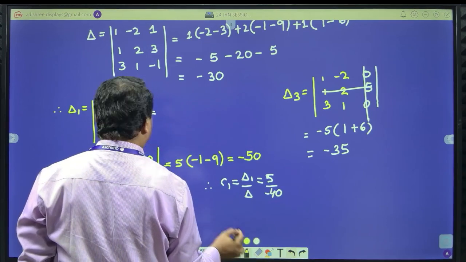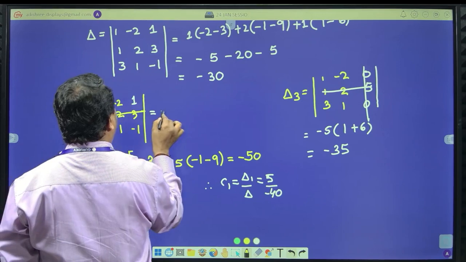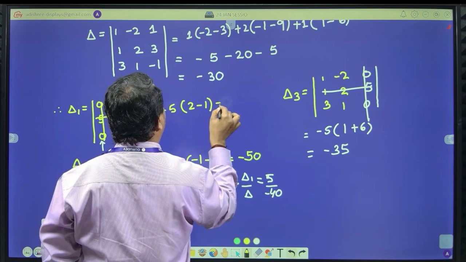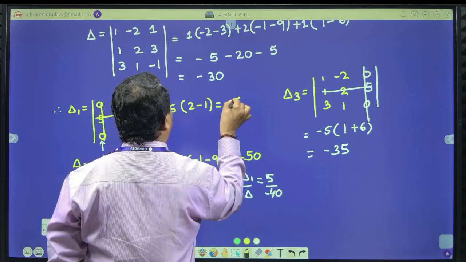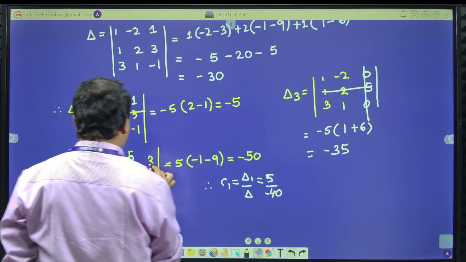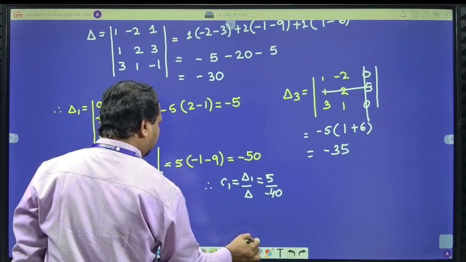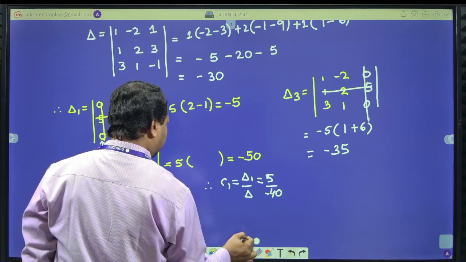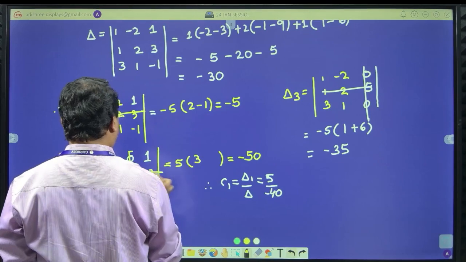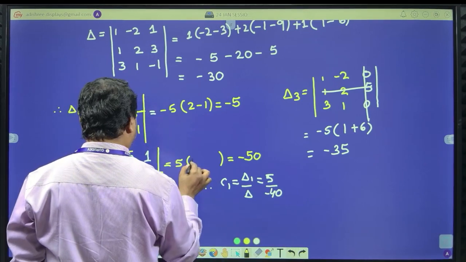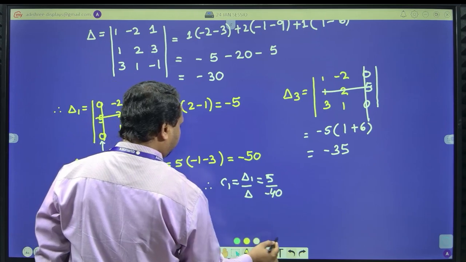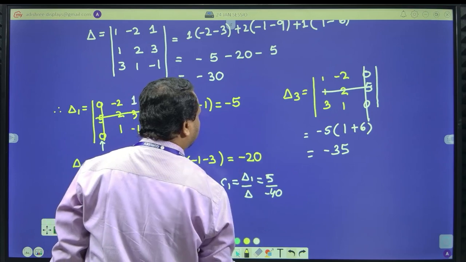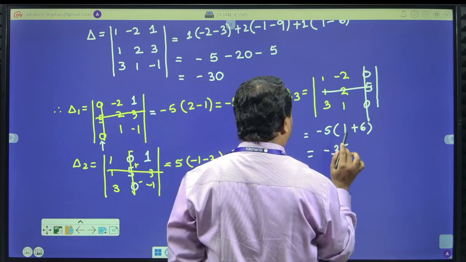What is my answer? Plus minus plus, minus 5 into 2 minus 1 should be equal to minus 5, and delta 2 should be equal to 1. What we get is, please correct, 3, sorry, minus 1 minus 3 minus 4, minus 4, minus 4 into 5 is minus 20, correct. Similarly, delta 3 changes here, that is fine.